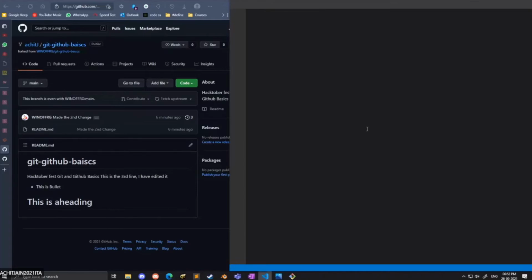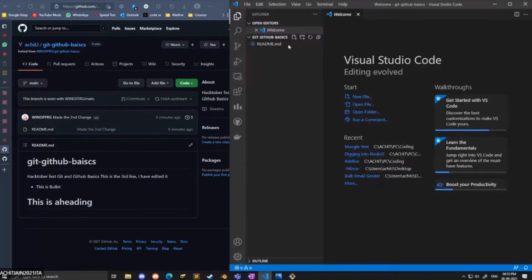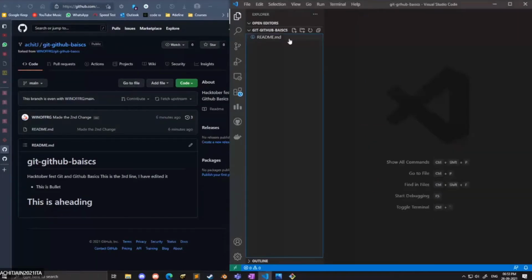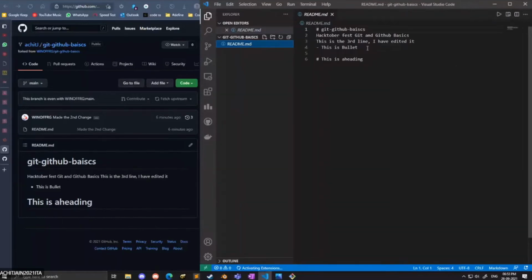Okay. Once Visual Studio Code is open, you can see the same files that I had. I had only one file in my repository, which was the readme.md file, and in the readme.md file, the last thing that I made was that I added a bullet and a heading. Okay, so see, here the change is visible. You could say that I created a readme.md file, made some change and shared that file over some social media, but it's not like that. Here we are using Git and GitHub for a purpose. I already explained what the purpose is.